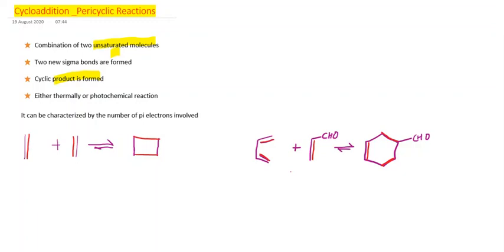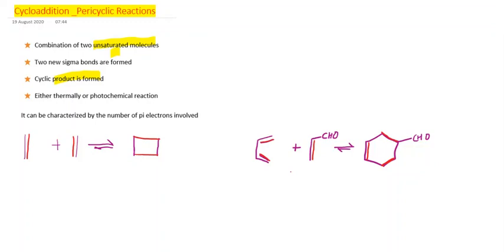So it means it is the general combination of two unsaturated molecules which forms a cyclic product which gives two new sigma bonds. These types of reactions occur thermally or photochemically, but not both at a time. At a single time they only proceed either thermally or photochemically. Basically, this type of reaction is characterized by the presence of pi electrons.